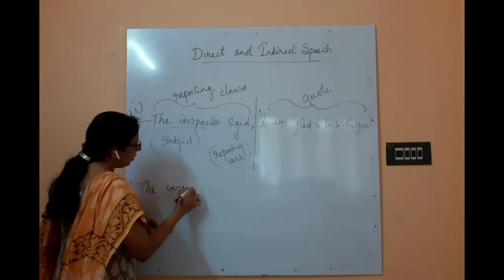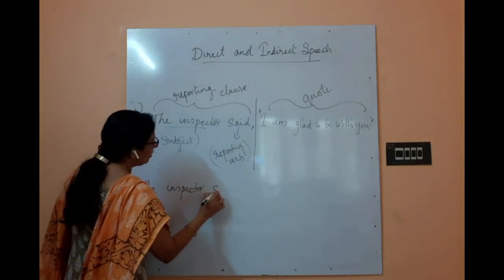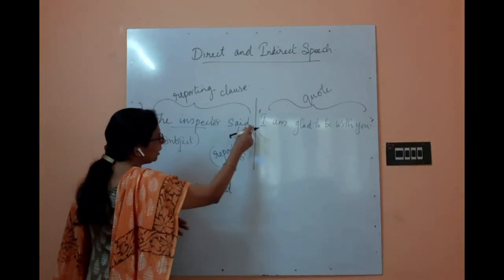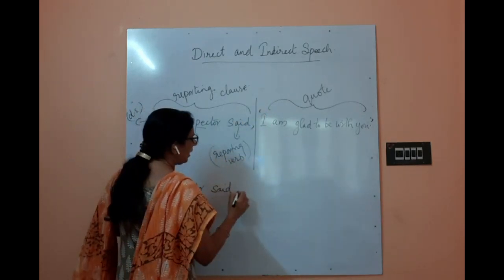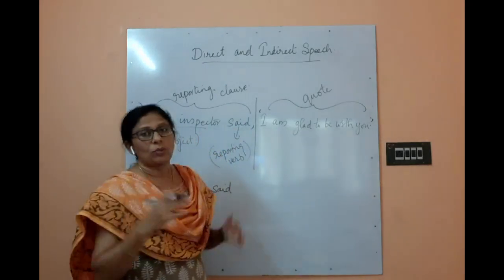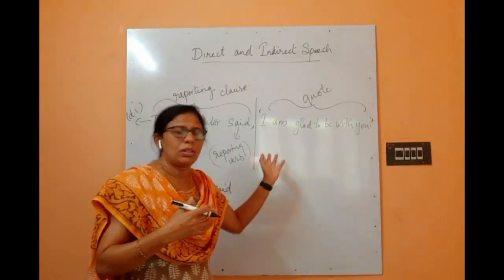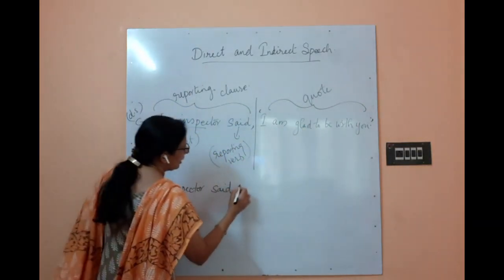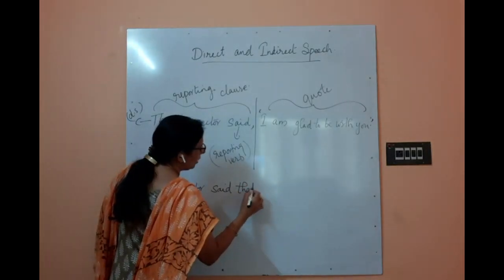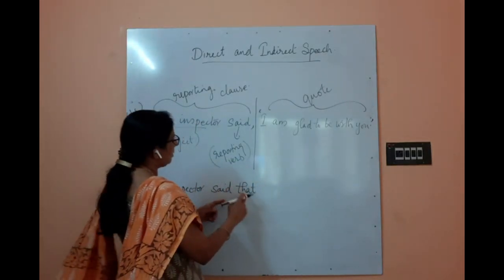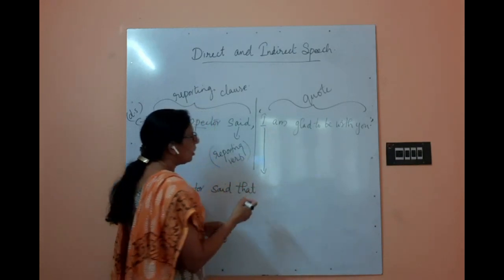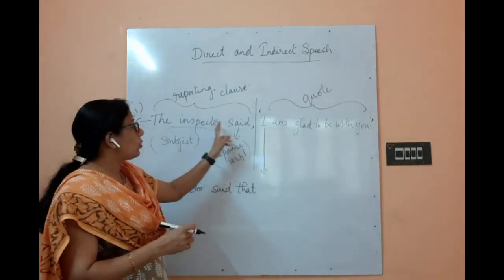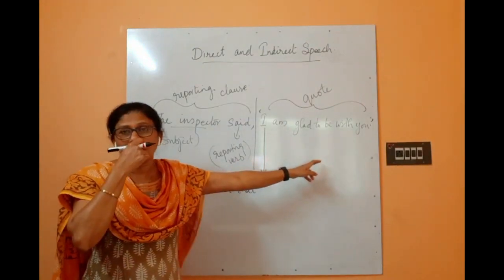So, the inspector said. Do we need a comma here? No. All these commas will be removed, and then, as we have told, we need a conjunction to combine the reporting clause and the quote. Said that, and the commonly used one is that. So, the inspector said that, and the first person will change too, because these are the exact words of the speaker.